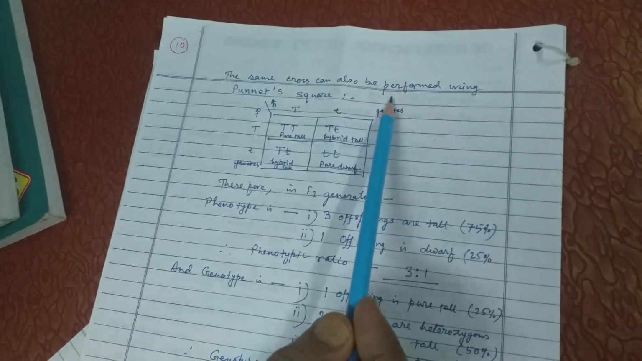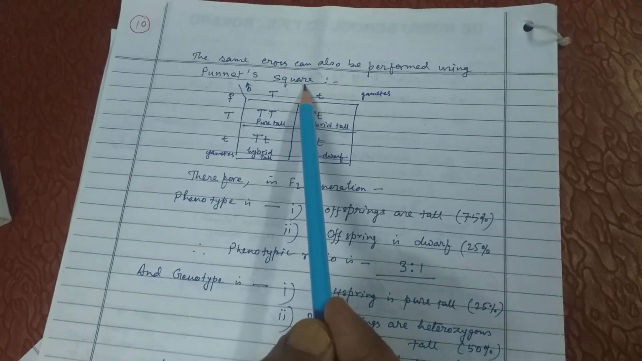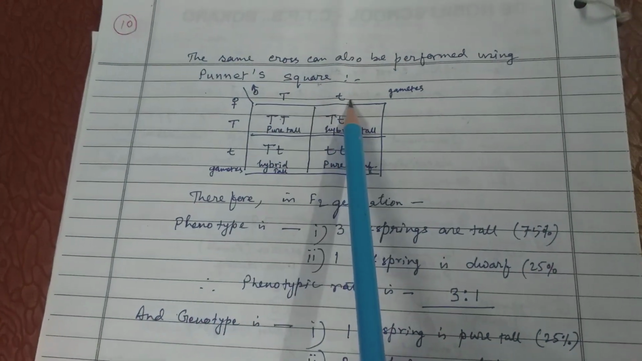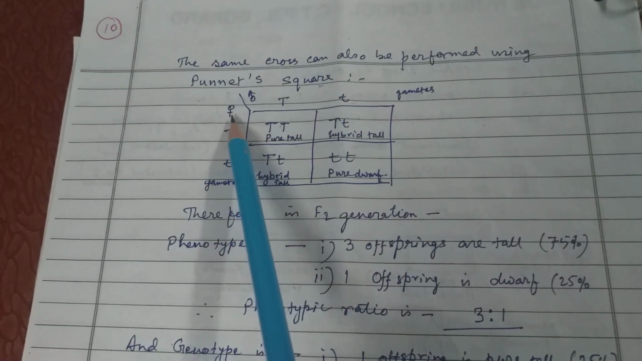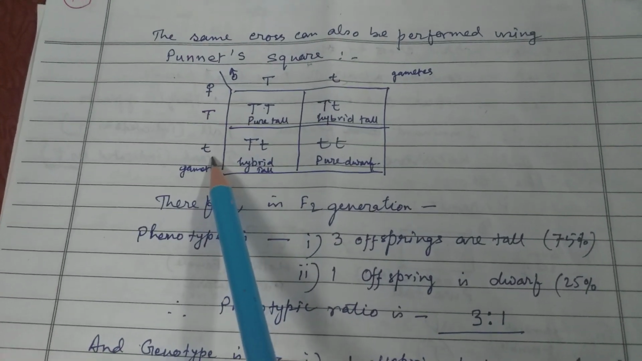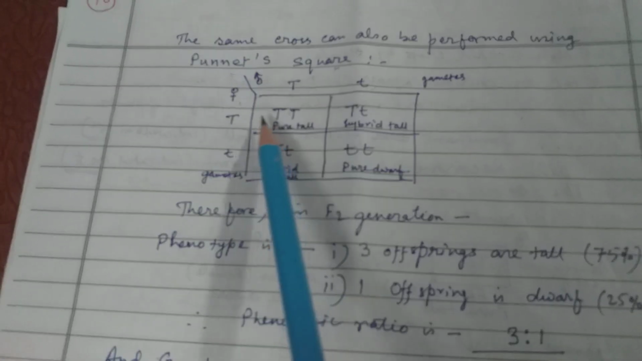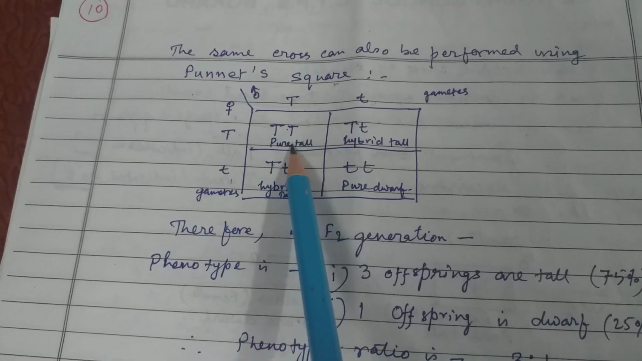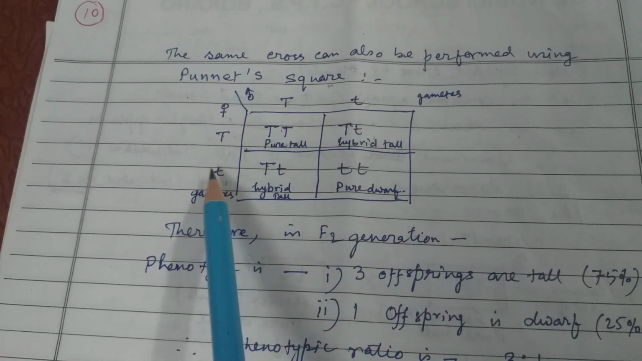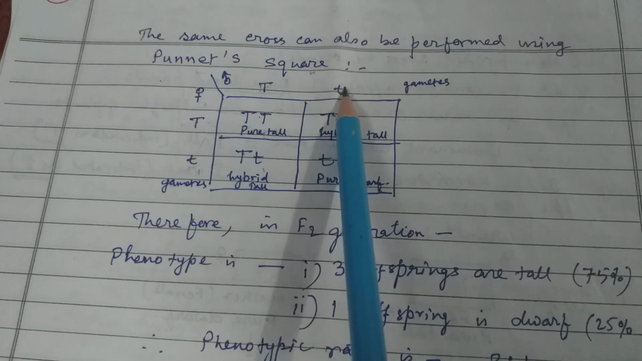The same cross can also be done by means of Punnett square. It is done in the arrow diagram that you have already seen. It can also be done with Punnett square. Now focus on this. The same cross can also be performed using Punnett square. In that case, the male gametes are written in one column and female gametes in the rows, and then the cross is done just like a multiplication table. T crossed with T, T crossed with T.